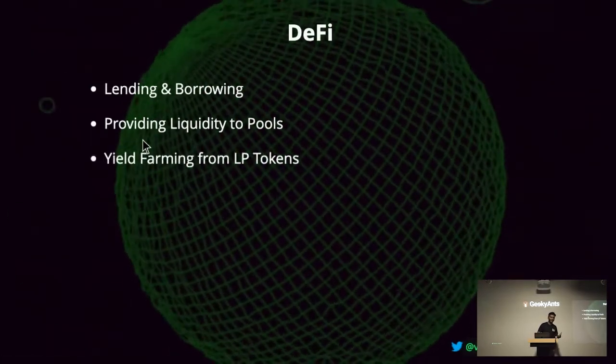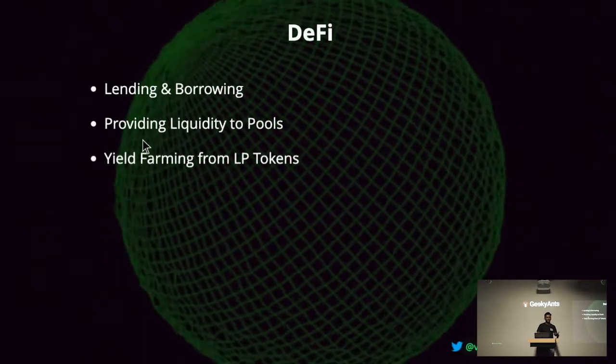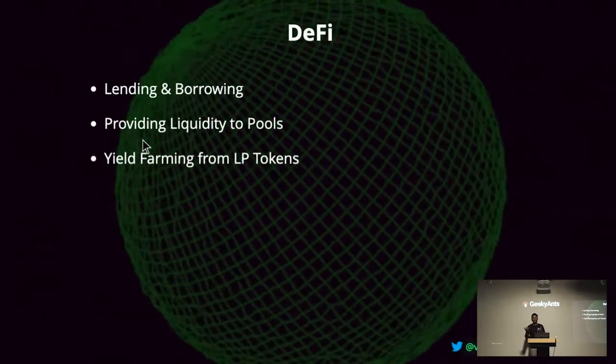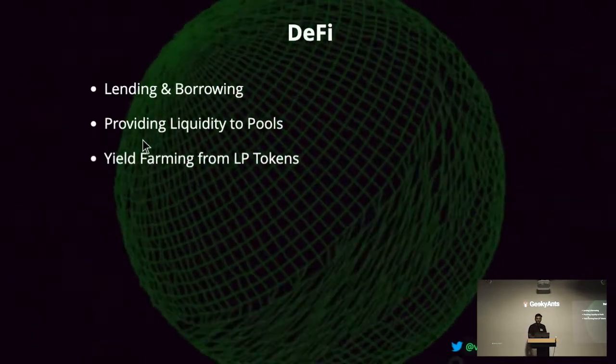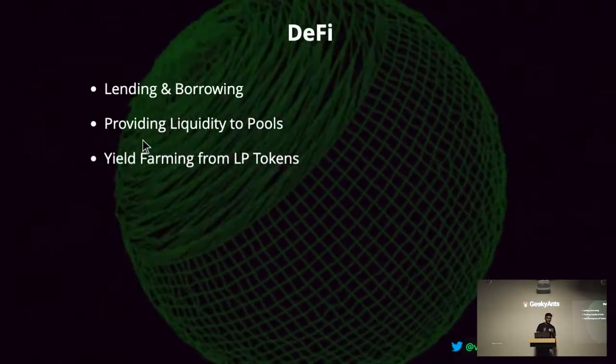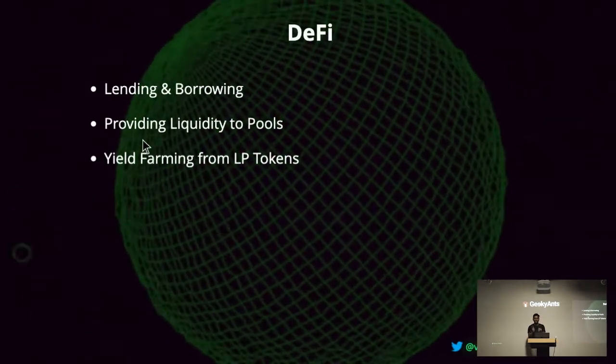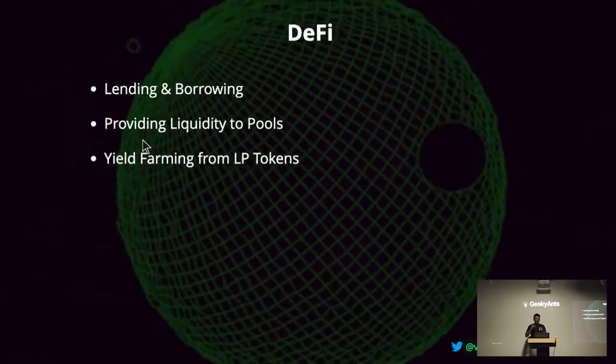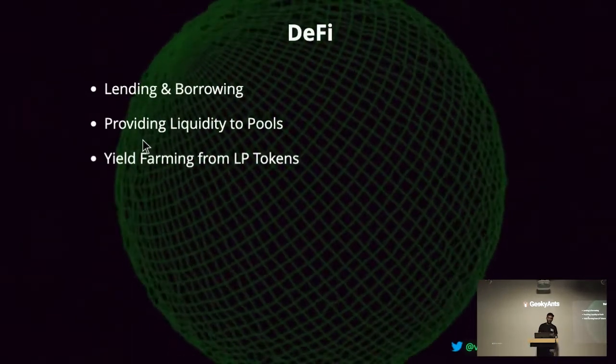Yield farming is again a way of earning passive income. Right now people's mindset is, if you want to invest, they'll go to WazirX, buy a token, and then hold it. That is one way of earning money. We are only depending on the price appreciation of that token, but you can do more.